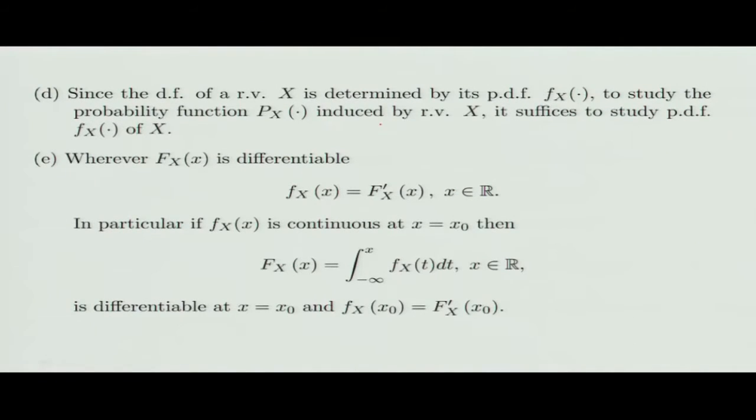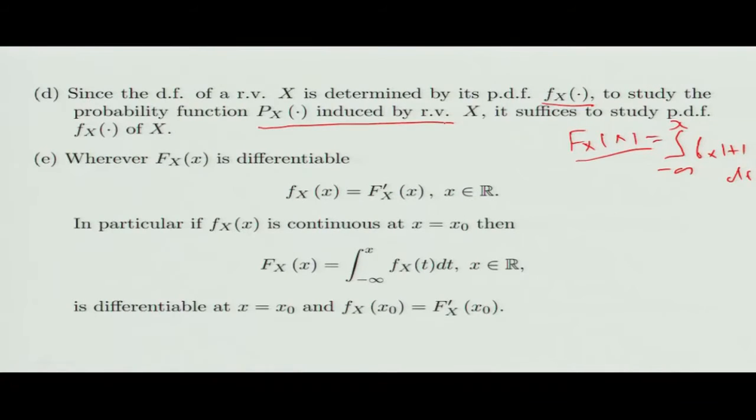Now note that your distribution function is determined by the PDF f_X, because your F_X(x) is the same as the integral from minus infinity to x of f_X(t) dt. So that means if you know the PDF, you know the distribution function F_X. And if you know the distribution function F_X, you can study the induced probability space P_X.